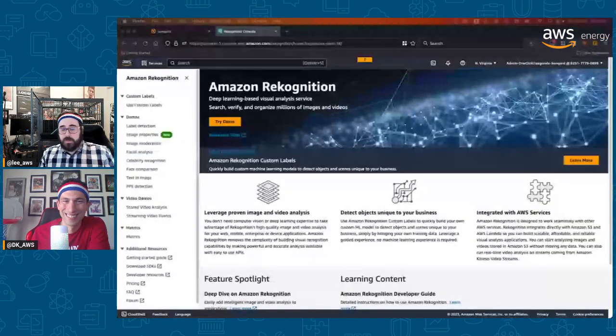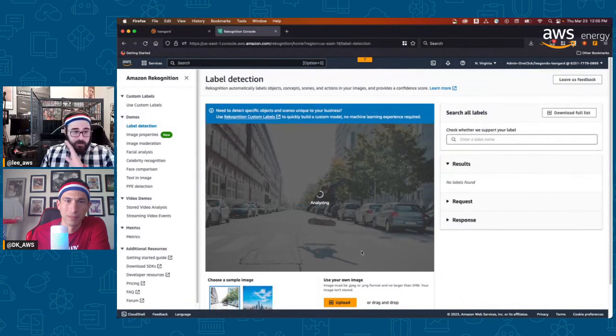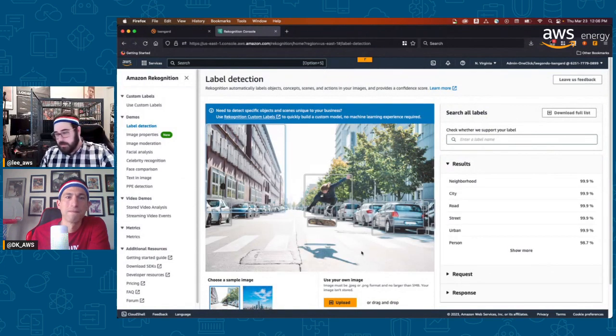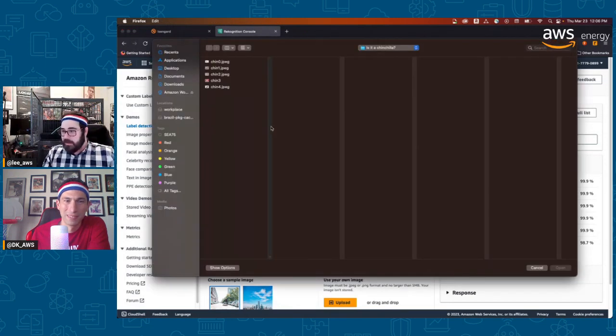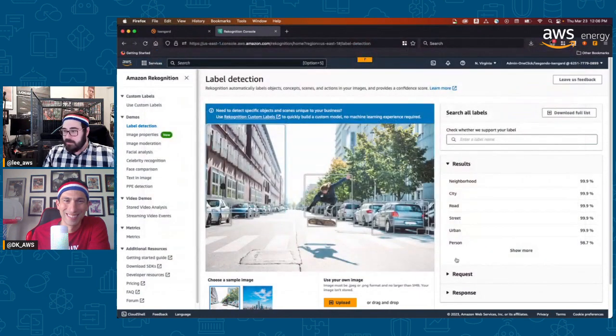So let me open this up, and we were going to play Is It a Chinchilla? We'll get Rekognition. Pull this over here. Share my screen. And I'll show you. Also, it's really, really simple to test this out. Play with it if you want to do it. This is just inside of the console. If you've never looked at Rekognition, you just click Try Demo. And without working with the SDK, without setting up an app, you can do this. So let's go. Does Rekognition know what a chinchilla is? All right. Chin 0. Looks like a chinchilla to me, okay? Let's see.